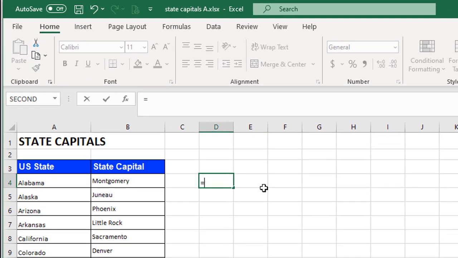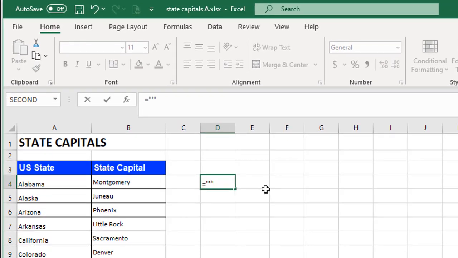I'm going to say equals, double quote, single quote, double quote, ampersand, my first state, ampersand, space, double quote, single quote. Here I want a colon, single quote, double quote, ampersand, my capital, ampersand, double quote, single quote, comma, double quote.